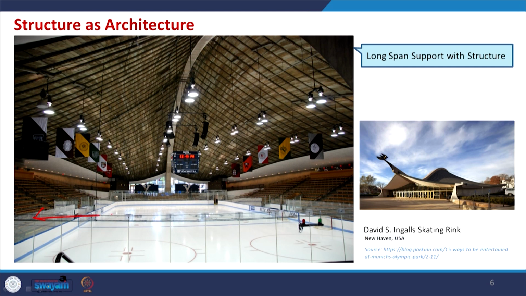If you see, this is something like an indoor stadium where you need this area column free, and for that you need a kind of structure which will support it. We have seen that a sail structure could be one of the options, where we can create this much column free span, which helps all this activity happen without any disturbance.